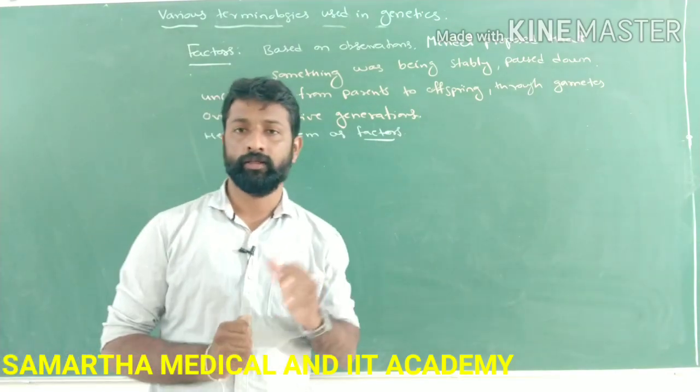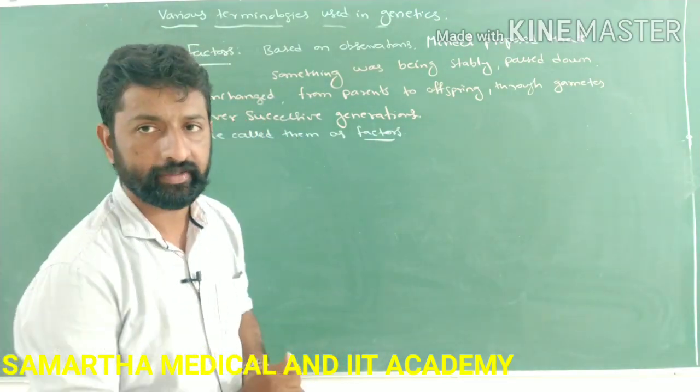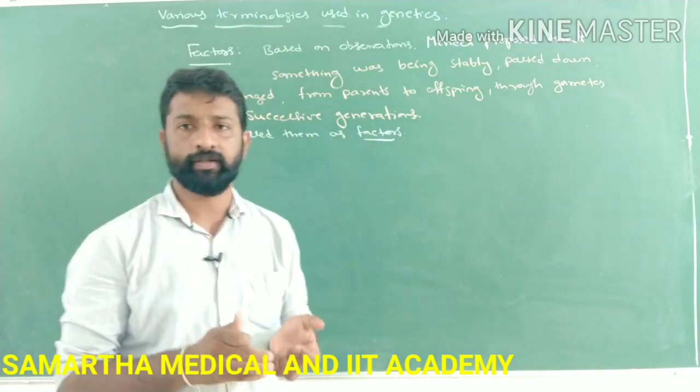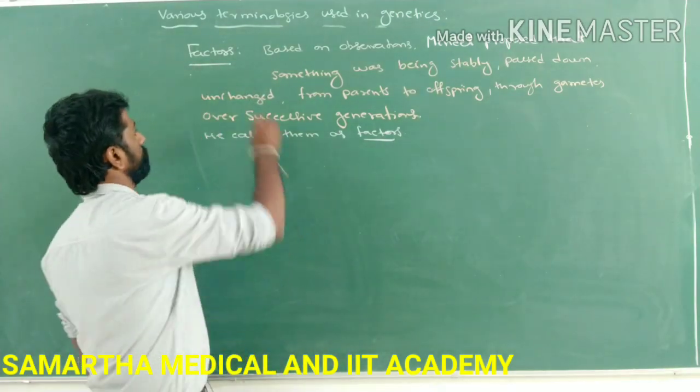First one is the concept of factors. What do you mean by factors? How did the concept of factors come into existence?